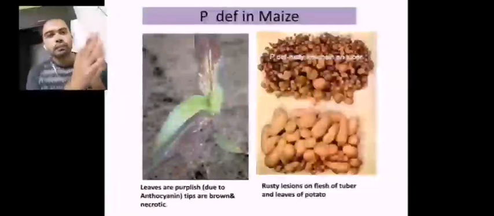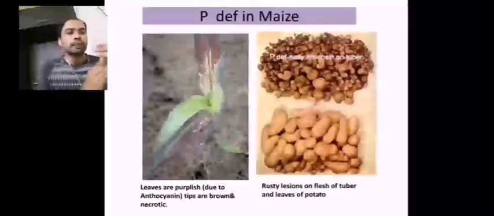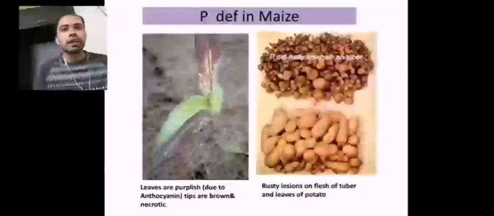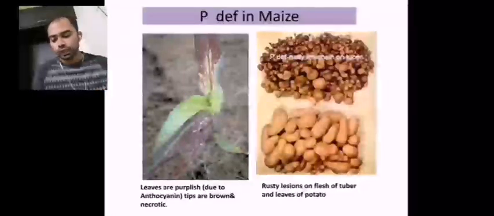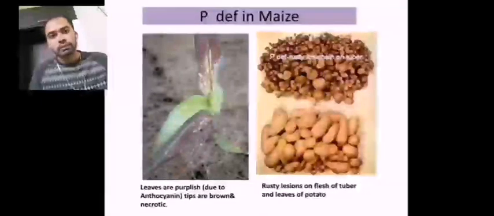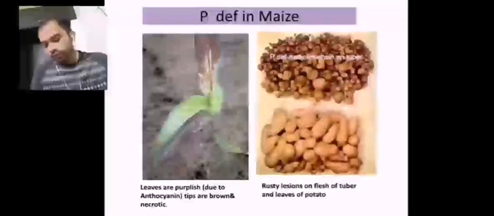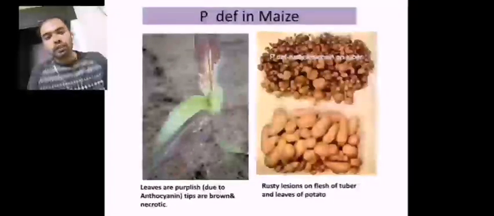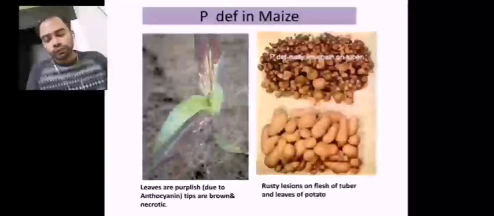Phosphorus deficiency in fruit crops makes the ripening of the fruits much slower. Phosphorus is essential for respiration and also for the ripening of climacteric fruits. In case of phosphorus deficiency, fruit crops have recorded much slower ripening of the fruits.